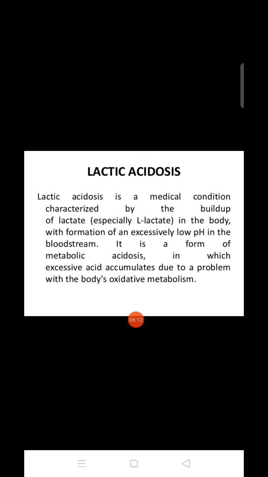Next, what is lactic acidosis? Okay, lactic acidosis is a medical condition characterized by the buildup of lactate, especially L-lactate, in the body, with formation of excessively low pH in the bloodstream. It is a form of metabolic acidosis in which excessive acid accumulates due to a problem with the body's oxidative